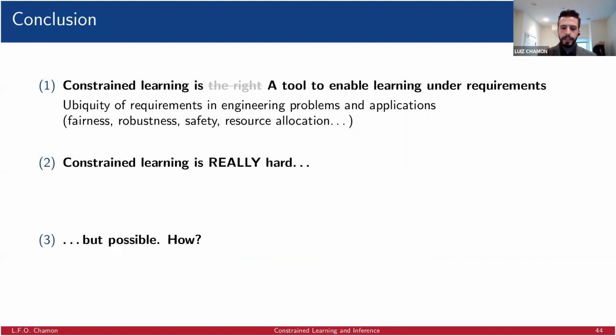But in cases where this type of model is hard to get, we can actually replace the work of coming up with these models by data. Right? Constrained learning allows us to take a learning approach to learning under requirements, where we replace the hard work of coming up with good models with data. Right? So this is sort of a new tool, let's say, in order to do that.